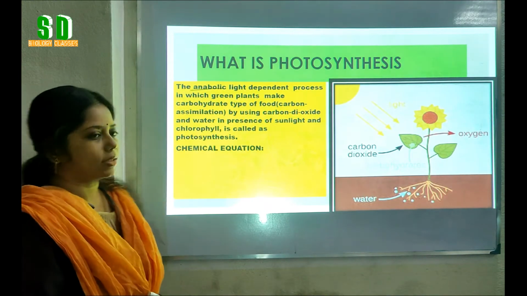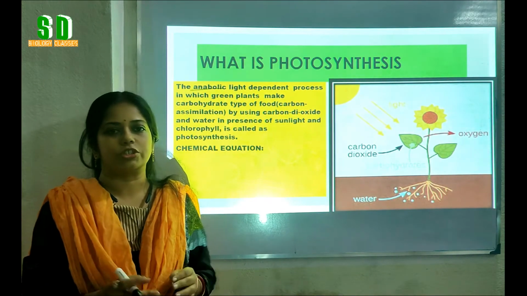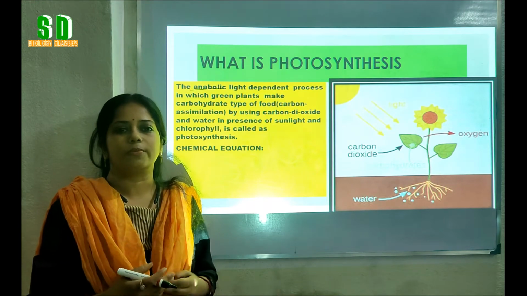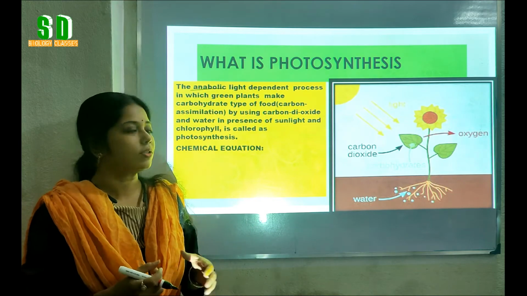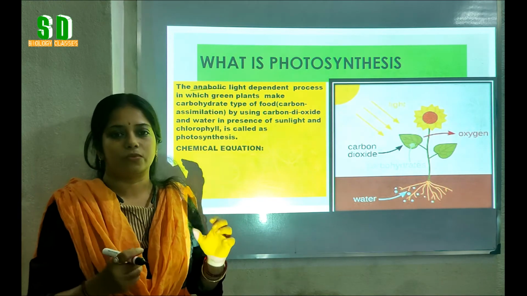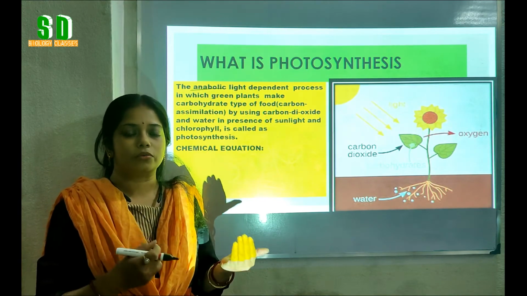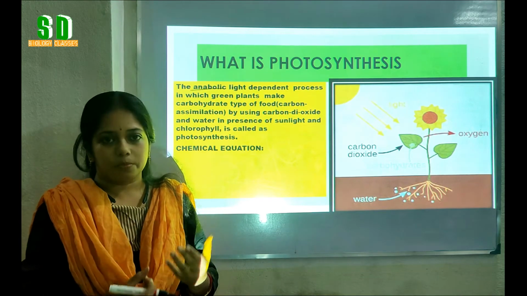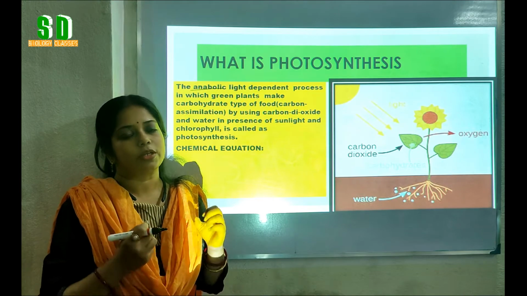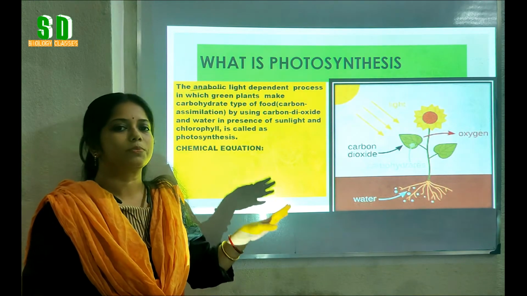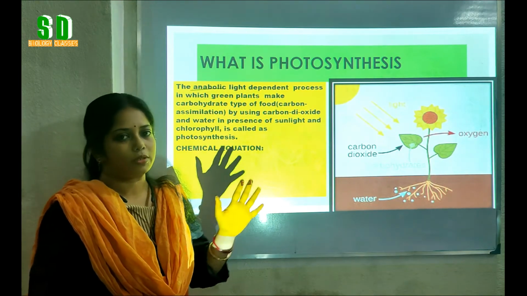is anabolic process. It is a metabolic reaction in which the dry weight or the biomass of the green plants increases. How? By using the simpler substances like carbon dioxide and water. When the complex compound or complex substance is made, then the dry weight or the biomass of the green plants increases. That's why this process is called the anabolic process.